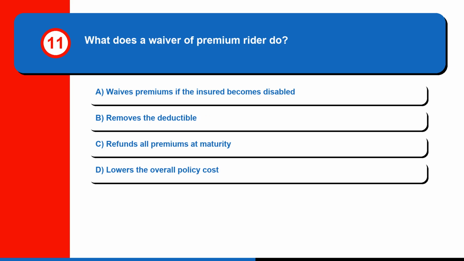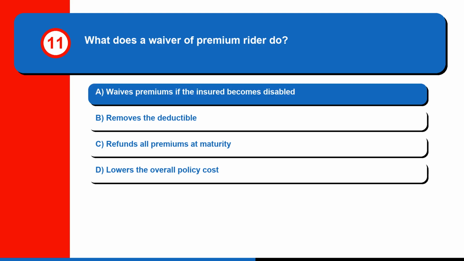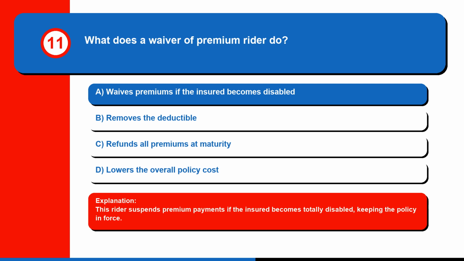Question 11. What does a waiver of premium rider do? A. Waives premiums if the insured becomes disabled, B. Removes the deductible, C. Refunds all premiums at maturity, or D. Lowers the overall policy cost. The correct answer is A. Waives premiums if the insured becomes disabled. This rider suspends premium payments if the insured becomes totally disabled, keeping the policy in force.